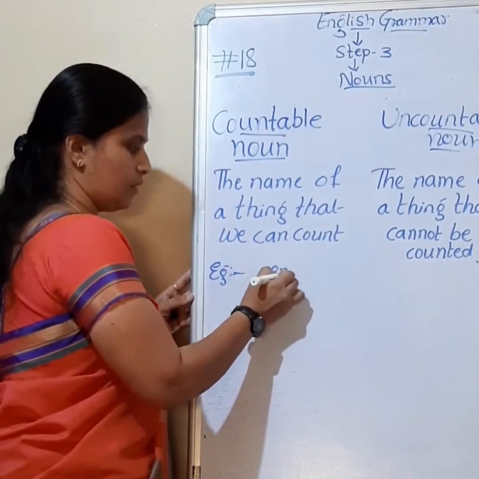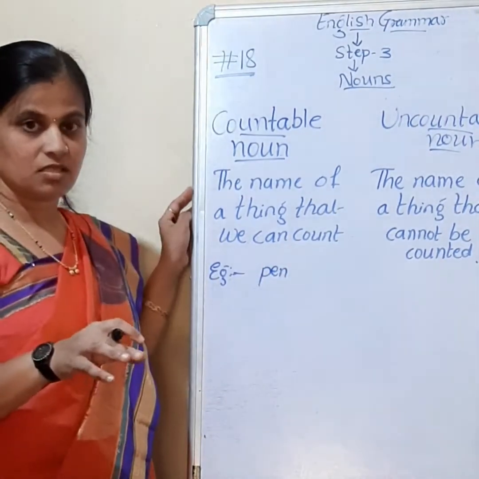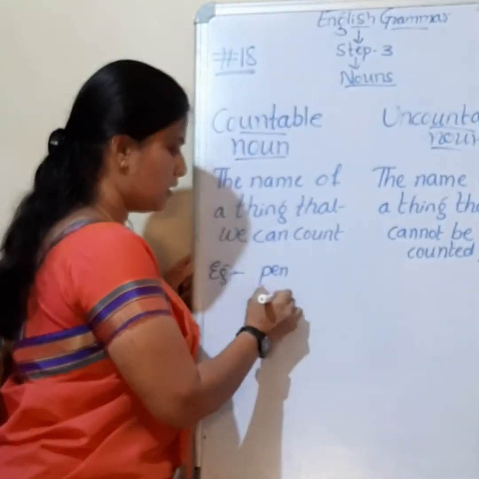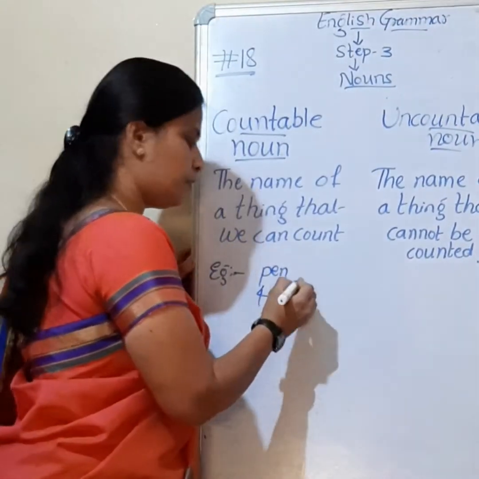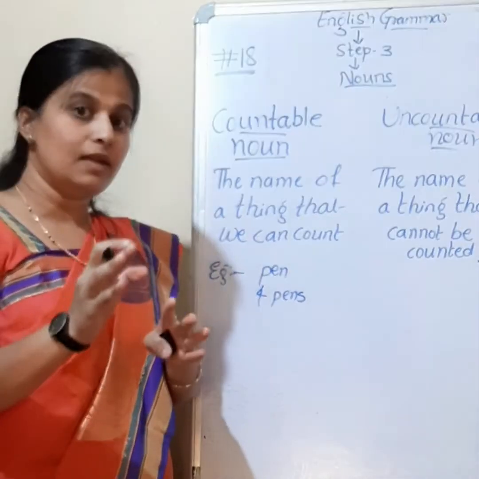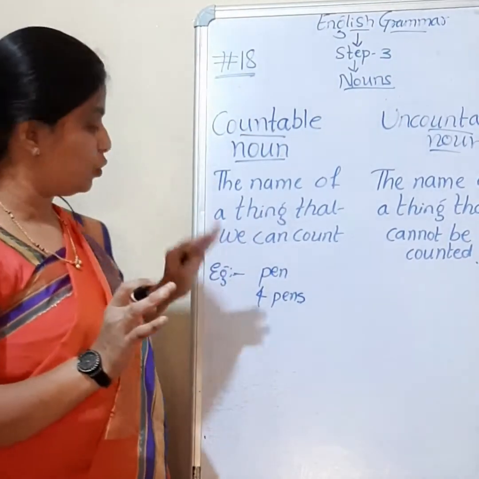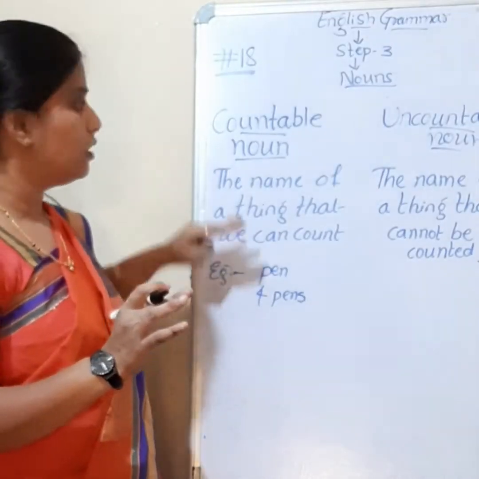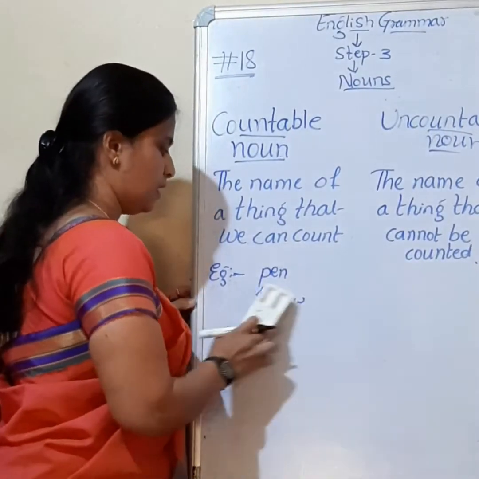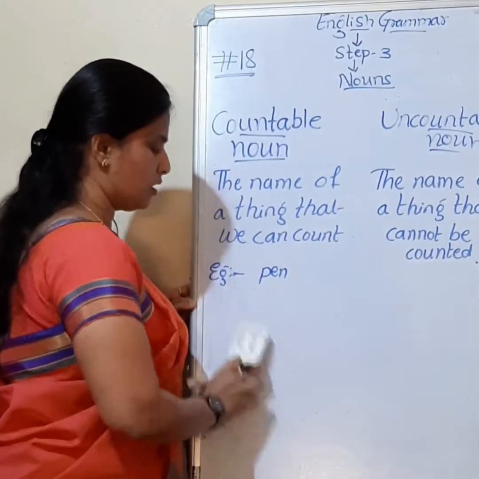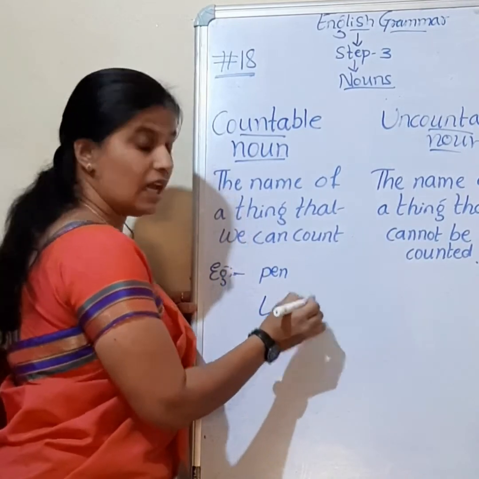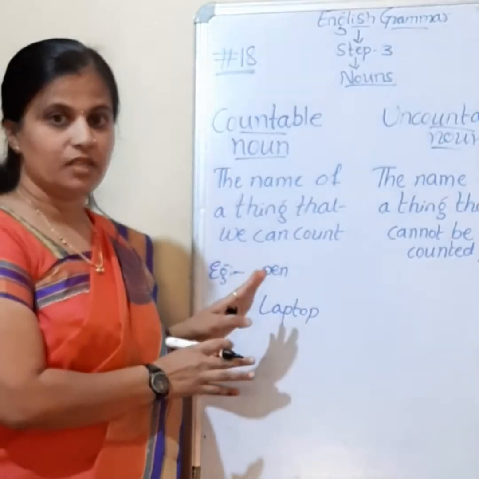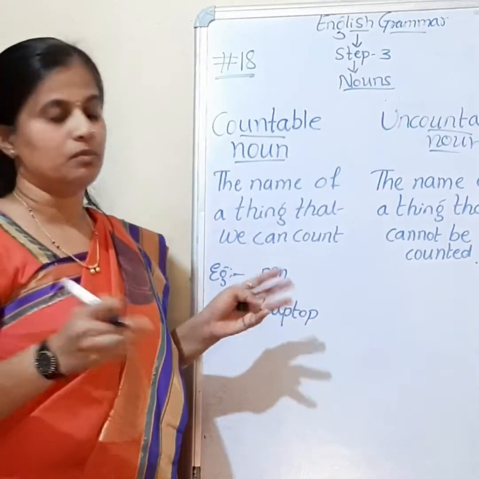Pen. Can I count the number of pens? Can I write now 4 pens? There are 4 pens. I have 4 pens, right? So, if the thing can be counted, then it is called a countable noun. So, this is the example for countable noun. Pen. Next, let me give another example. Laptop. Can the number of laptops be counted? If yes, then it is countable.